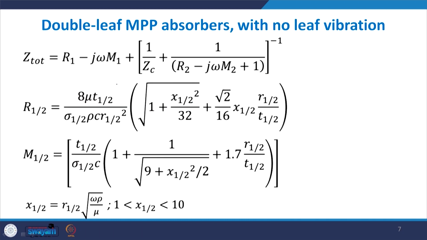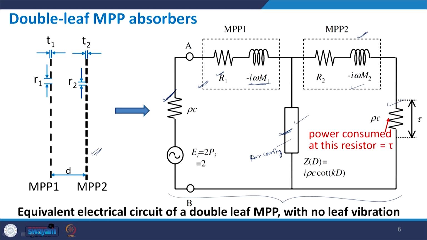So the first resistance plus this, now these two resistances are in series, so the total becomes rho c again, because we are representing everything in relative terms. So Z of MPP we represent as a relative Z with respect to the incident medium.